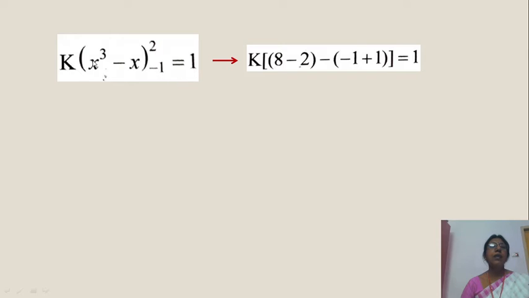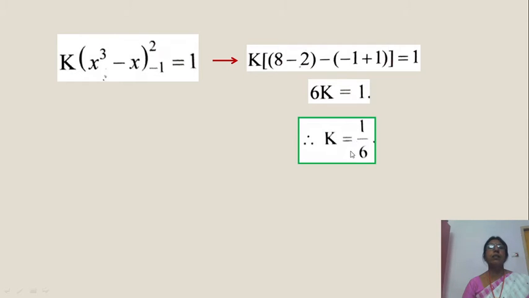Here the 3 cancels, so we get k into (x cube minus x) with limits minus 1 to 2. Upper limit 2: 2 cube is 8, minus 2. Minus the lower limit: x equal to minus 1, minus 1 whole cube is minus 1, minus of minus 1 is plus 1. Now this implies k into 6 equals 1, so 6k is equal to 1 and k is equal to 1 by 6.